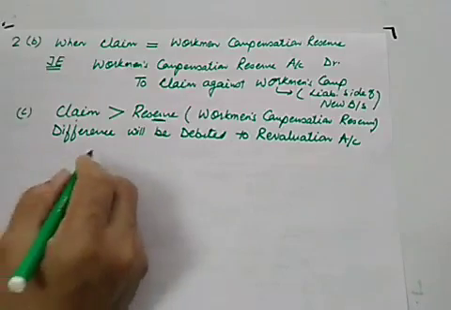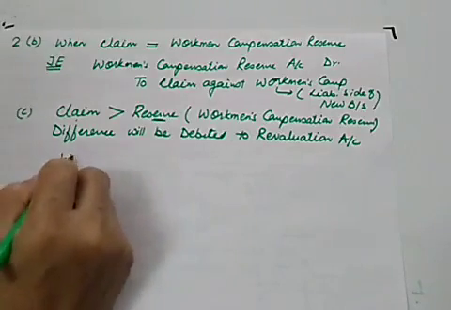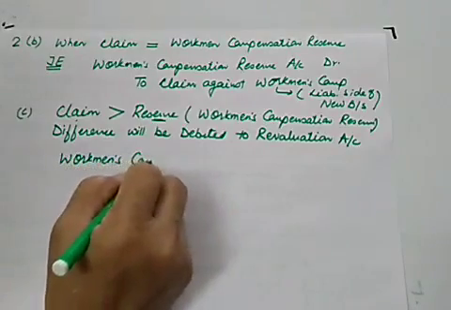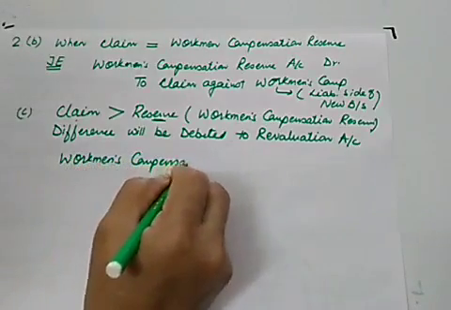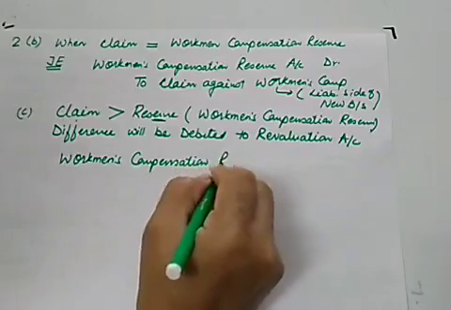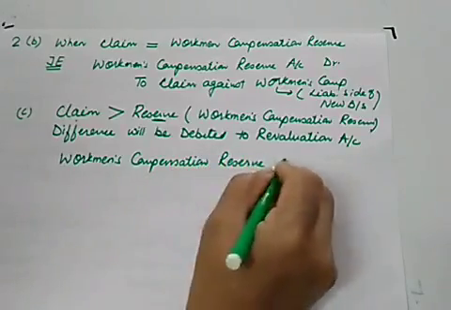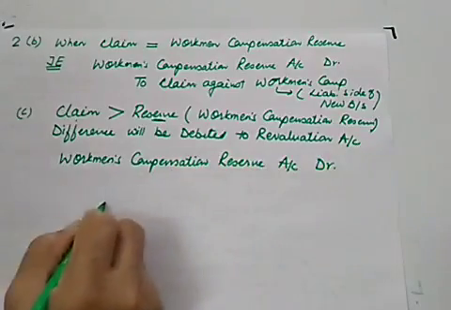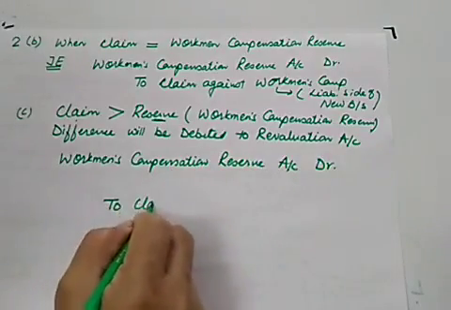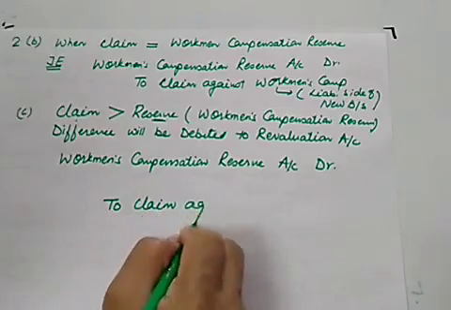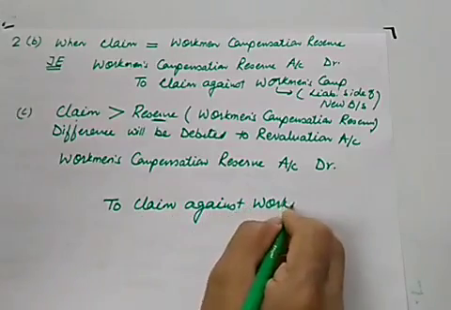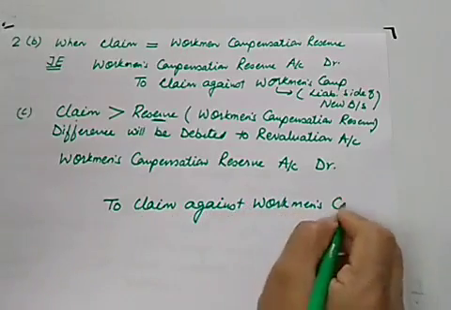And see the journal entry. The journal entry will be workman compensation reserve account debit to claim against workman compensation.